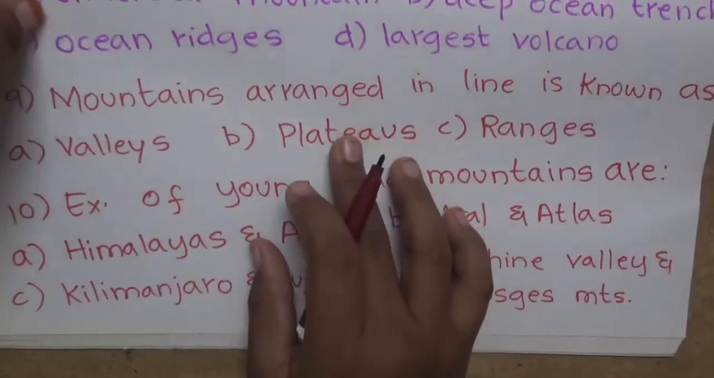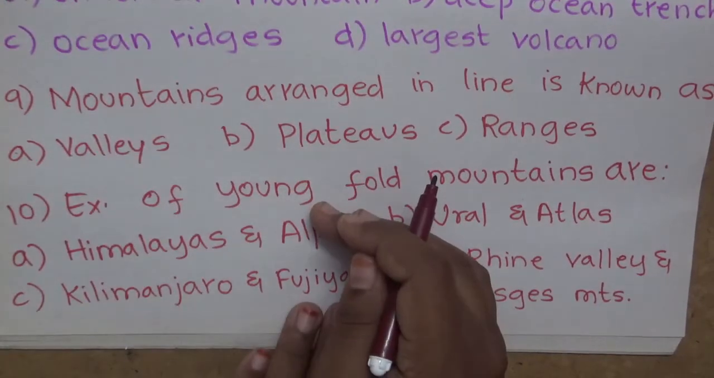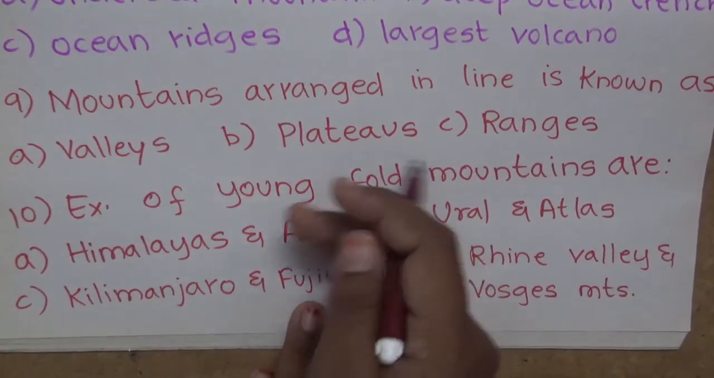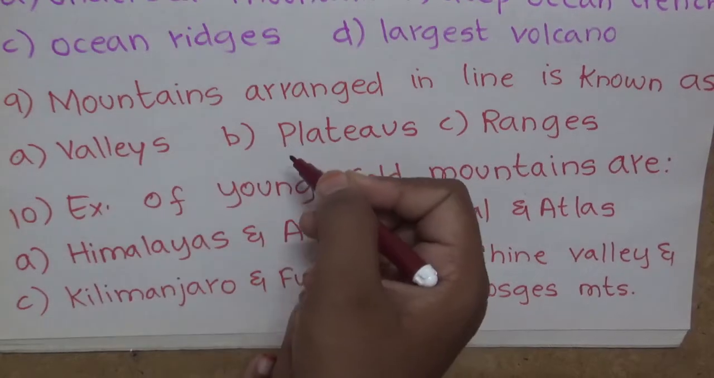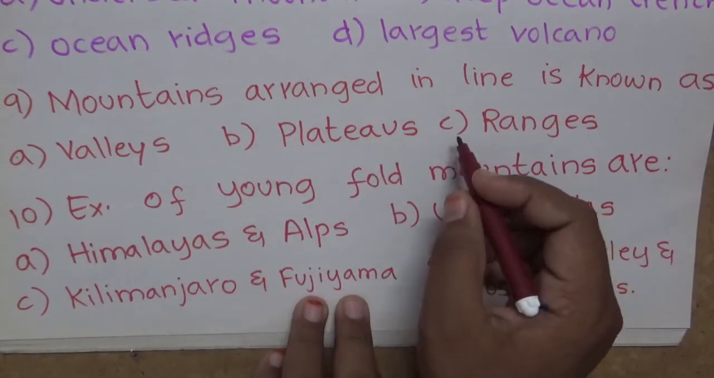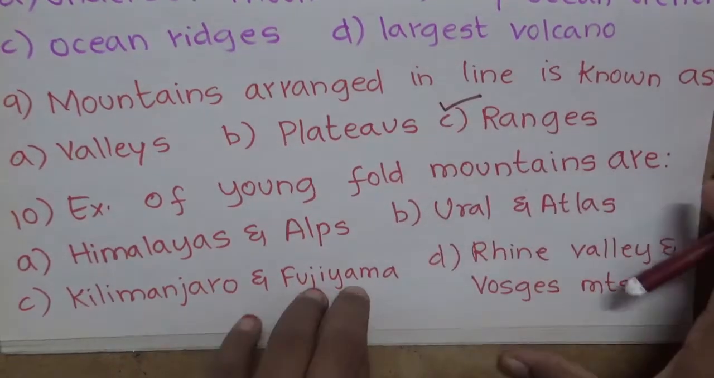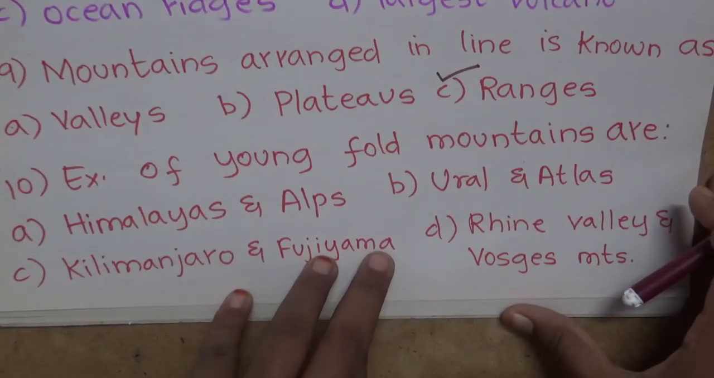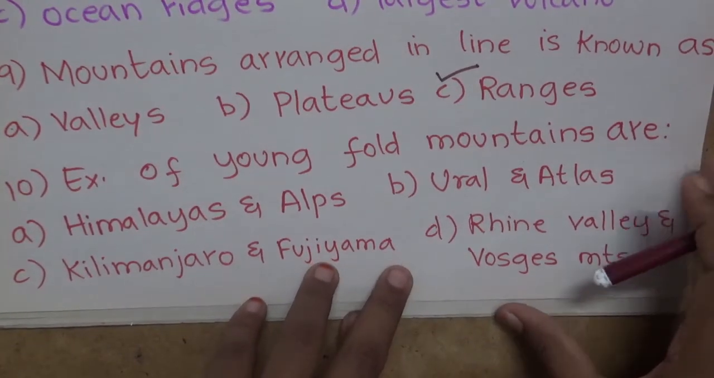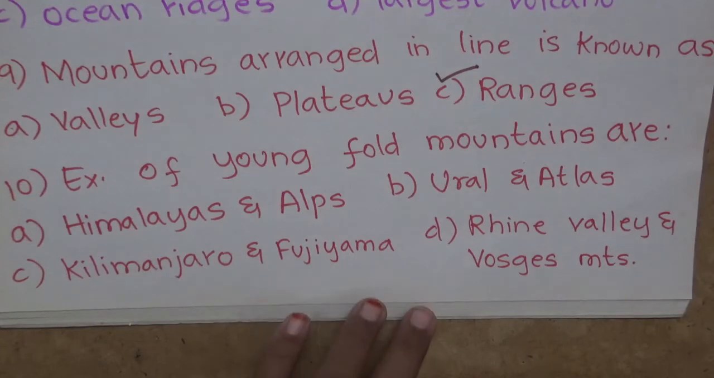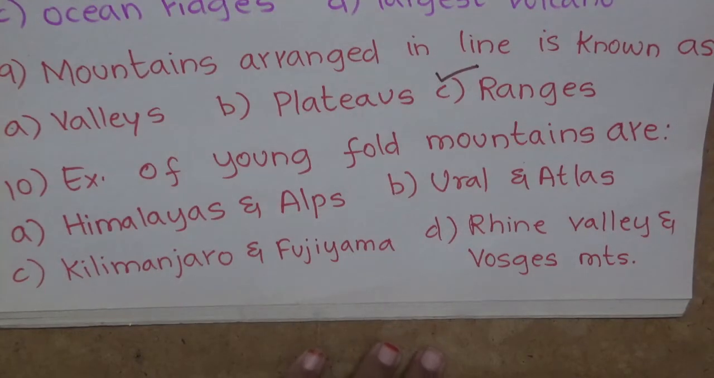And now, ninth question is: mountains arranged in line is known as: option A, valleys, B, plateaus, C, ranges. The correct answer is ranges. We call it Himalayan ranges or Rocky Mountain ranges, Andes Mountain ranges. All these are related to mountains which are arranged in line.